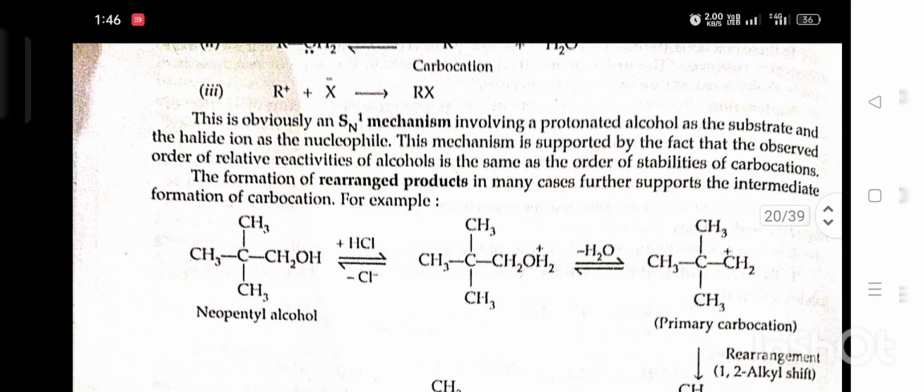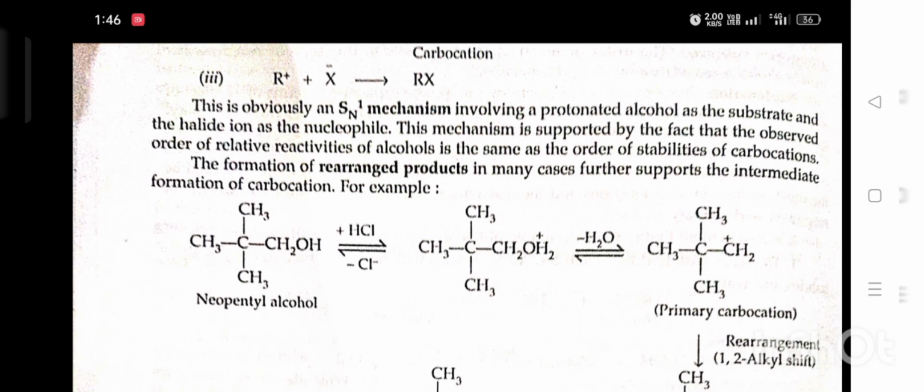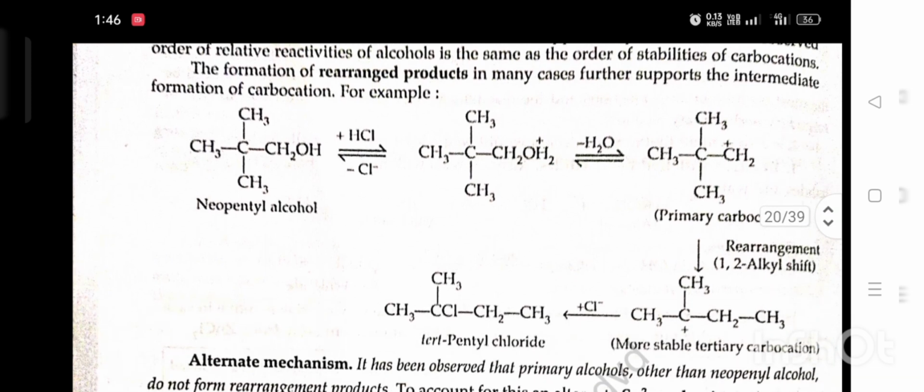For example, neopentyl alcohol in the presence of HCl gives protonated alcohol, and then loss of water gives primary carbocation. Then there is a 1,2-alkyl shift rearrangement giving more stable tertiary carbocation, which reacts with Cl⁻ to give tertiary pentyl chloride.